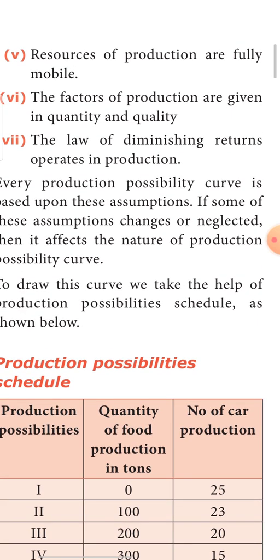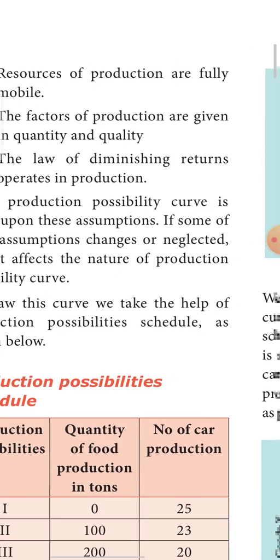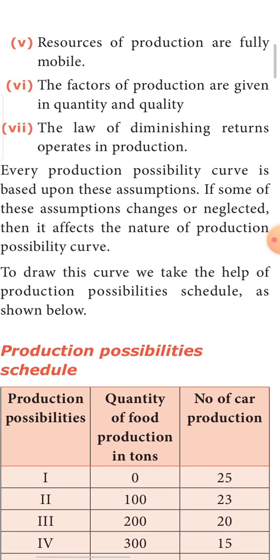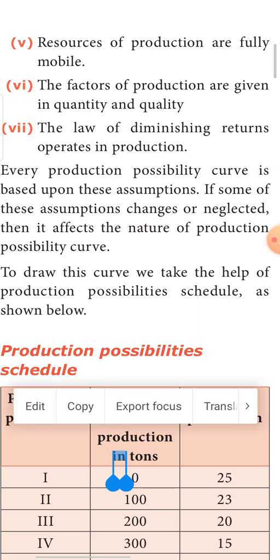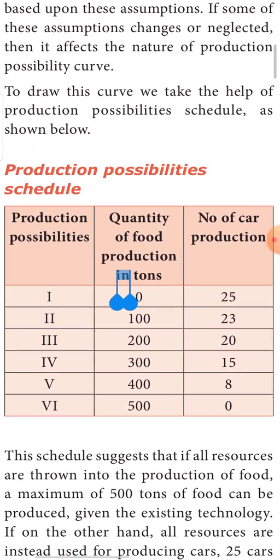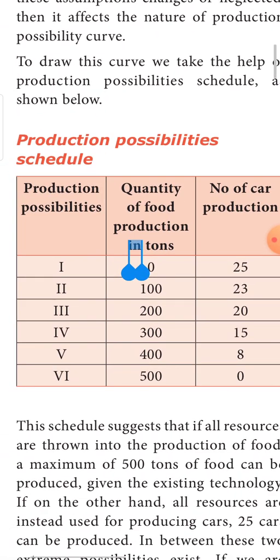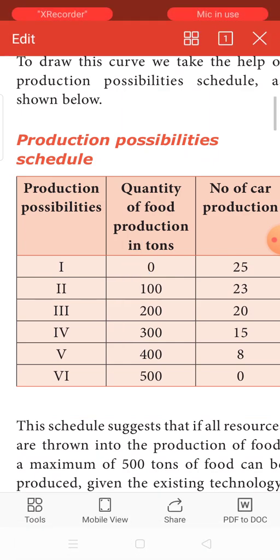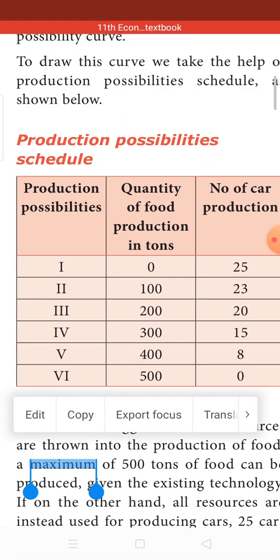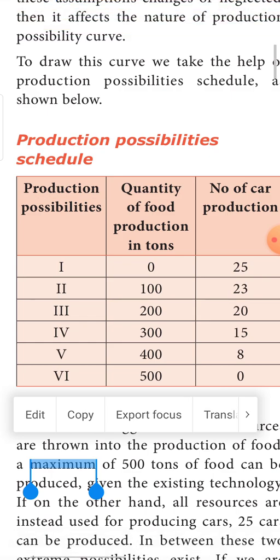Next, this law operates on the law of diminishing returns, which means as you employ more and more of the factors, the returns produced from the factors will start diminishing. Okay. Next, I shall teach you production possibility with the help of a very, very simple diagram. Okay, production, so you could see three columns.